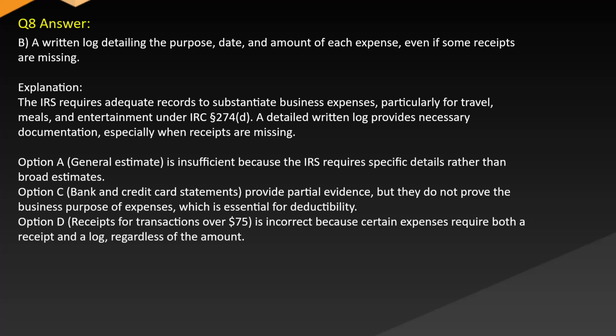Explanation. The IRS requires adequate records to substantiate business expenses, particularly for travel, meals, and entertainment. A detailed written log provides necessary documentation, especially when receipts are missing. Option A, a general estimate, is insufficient because the IRS requires specific details rather than broad estimates. Option C, bank and credit card statements, provide partial evidence, but they do not prove the business purpose of expenses, which is essential for deductibility. Option D, receipts for transactions over $75, is incorrect because certain expenses require both receipt and log regardless of the amount.